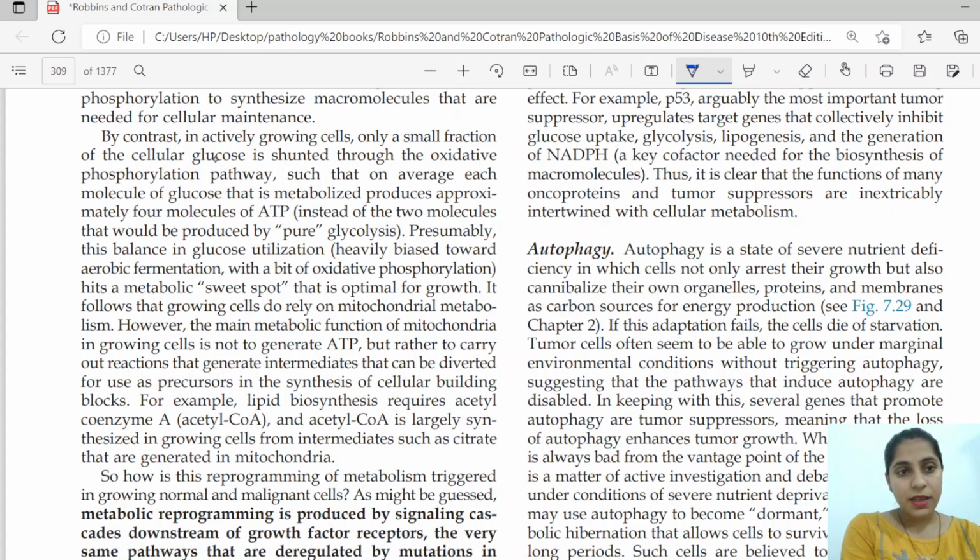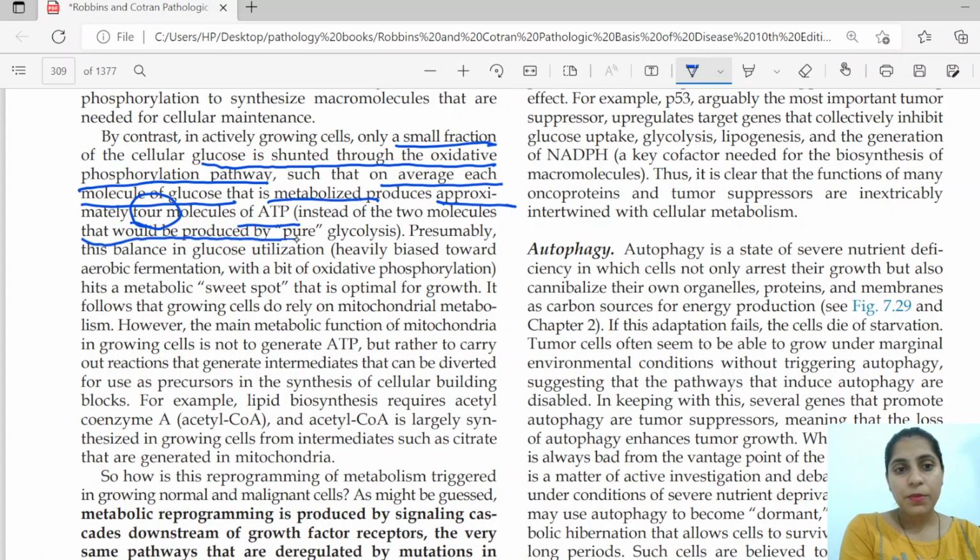Some amount of glucose is shunted through the oxidative phosphorylation pathway. A small fraction of the cellular glucose is shunted through the oxidative phosphorylation pathway, such that on average each glucose that is metabolized produces approximately 4 molecules of ATP, instead of the 2 molecules that would be produced by pure glycolysis.